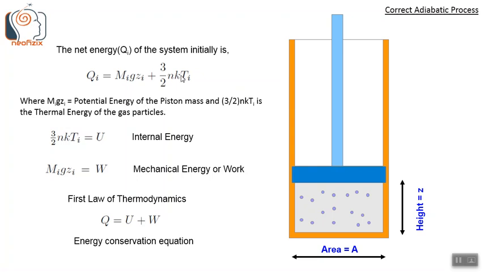The term m_i g Z_i in the initial net energy equation is the potential energy of the piston mass, and 3/2 N k T_i is the thermal energy of the gas particles. Usually this thermal energy 3/2 N k T_i is represented by the symbol U and is called the internal energy. The term m_i g Z_i can be represented by the symbol W, and this is equivalent to the mechanical energy or the mechanical work done by the gas.